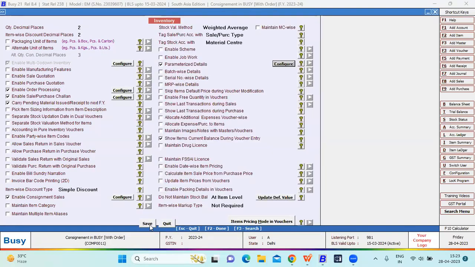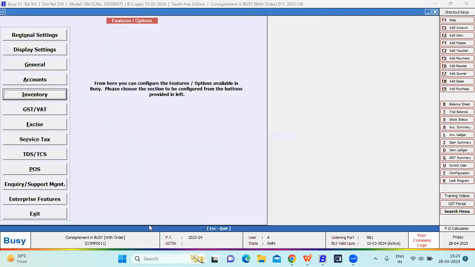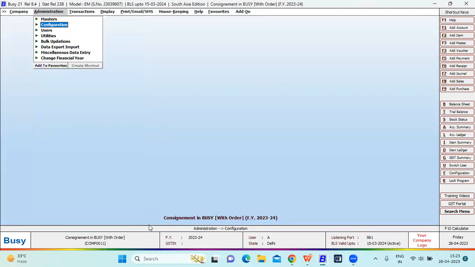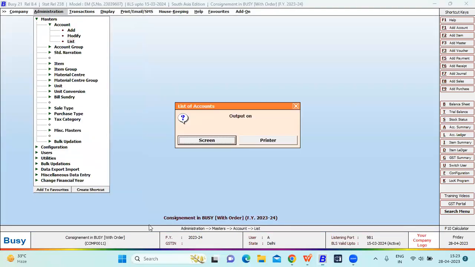So this is the configuration that can be set for consignment with order. After doing the configuration, we have to create the account master. I already created the account master. Let me show you the list.